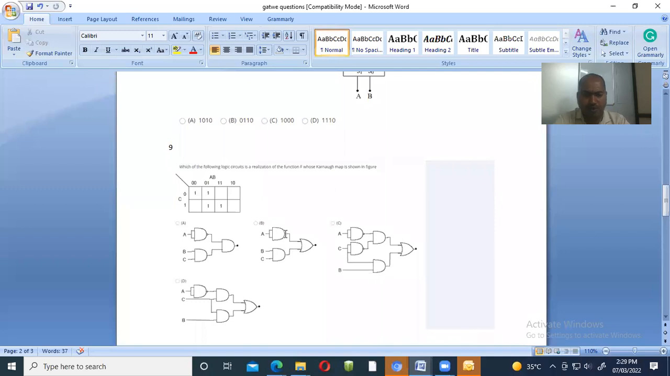Why BC? Because whatever the output coming for this is A bar, for that output it is BC. So the OR gate indicates addition of both things. Okay, so A bar plus BC. So your answer is A bar plus BC. It is also not your answer. Why is it not the answer? Because when you calculate, in that case your answer is A bar C bar plus BC.